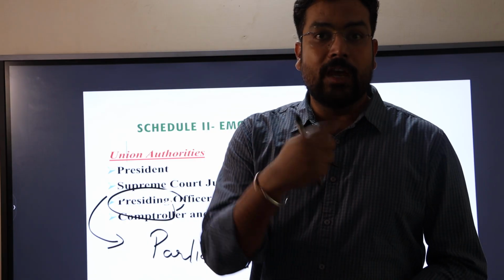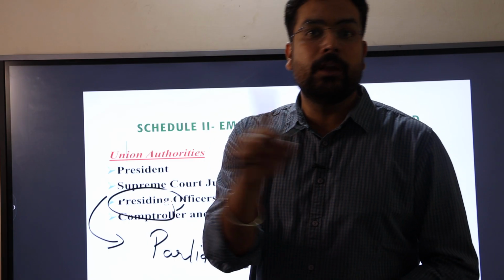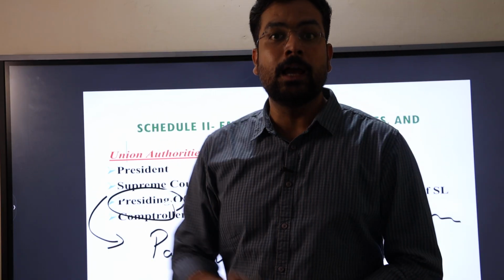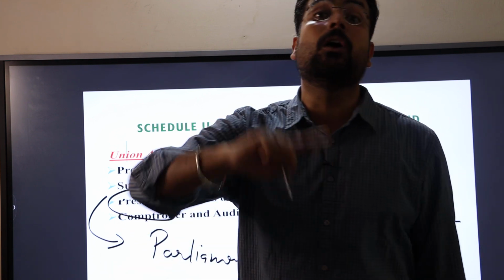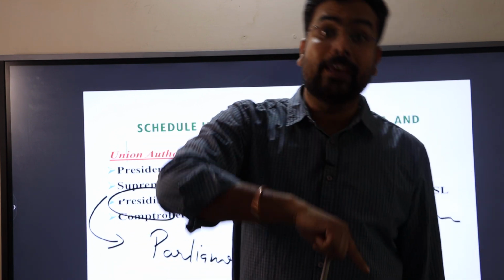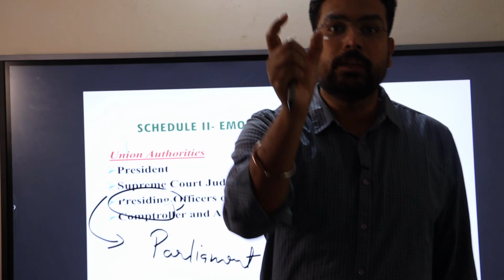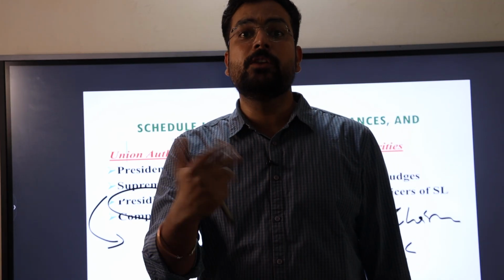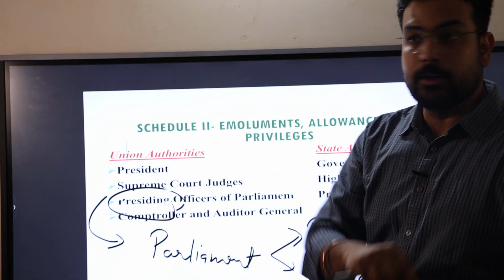It means the Vice President of India is not liable to get the salary from the consolidated fund of India. He or she would get the salary in the form of presiding officer of Rajya Sabha, not as the Vice President of India. The person is the same, but the name of the office would be chairman, not the Vice President of India. Should be kept in your mind.